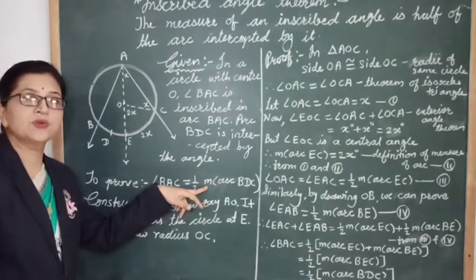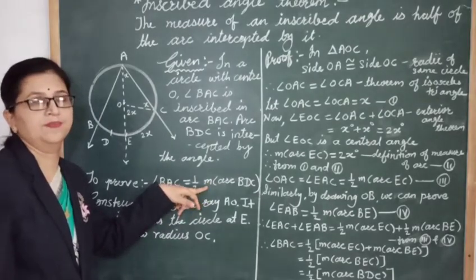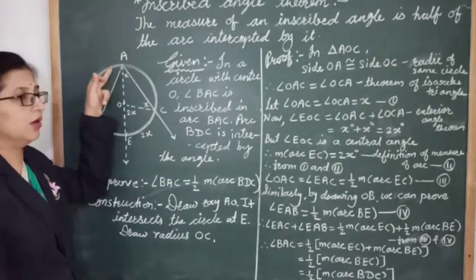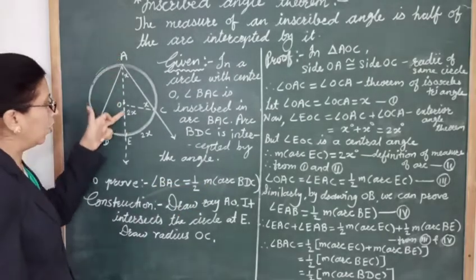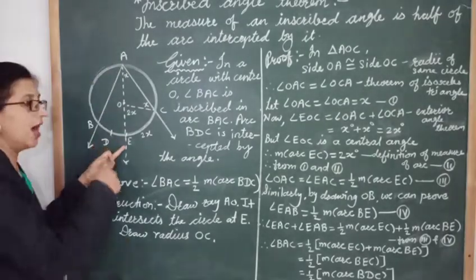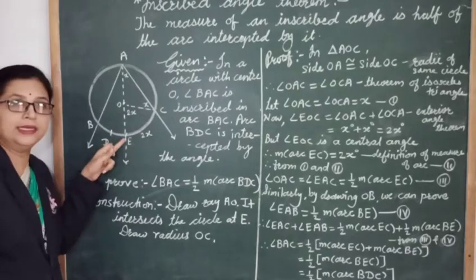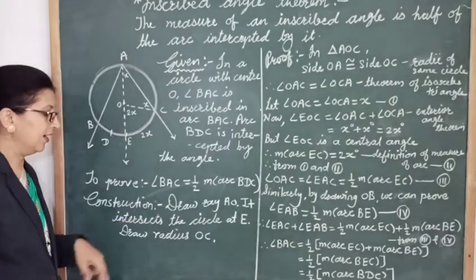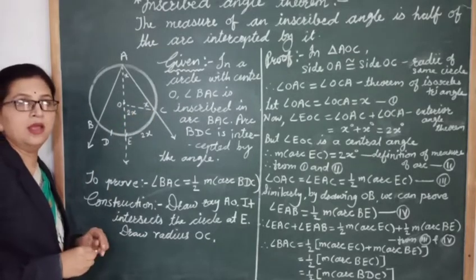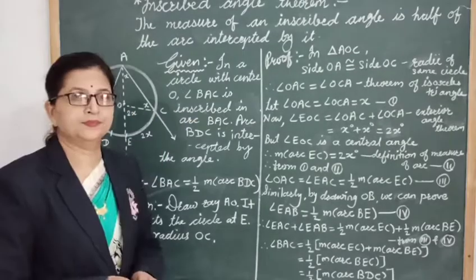Now to prove this, we have to do the construction. What is the construction? Here we have to draw ray OA such that it intersects the arc at point E. Okay, and we have to draw the radius OC. Now let's see the proof.